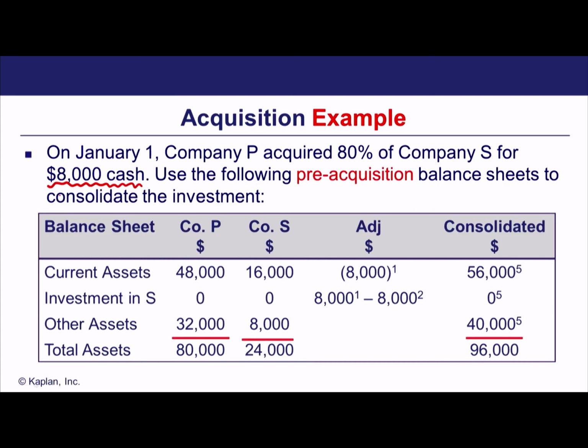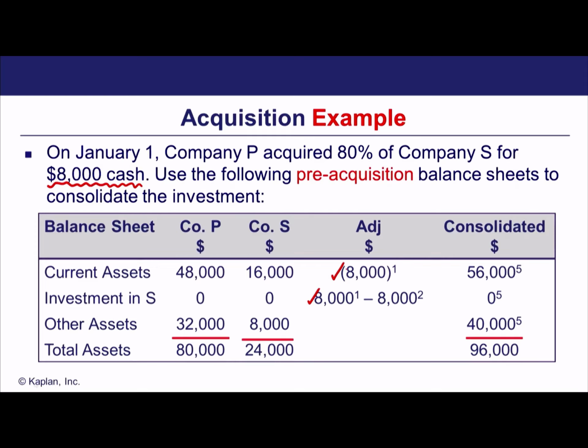So use the following pre-acquisition balance sheets to consolidate the investment. Okay, so the first step we can see is the recording of the investment in the parent company's accounts. So we've essentially recorded an investment of 8,000 and a decrease, of course, of cash, because they've spent that cash acquiring the subsidiary, of 8,000 there.